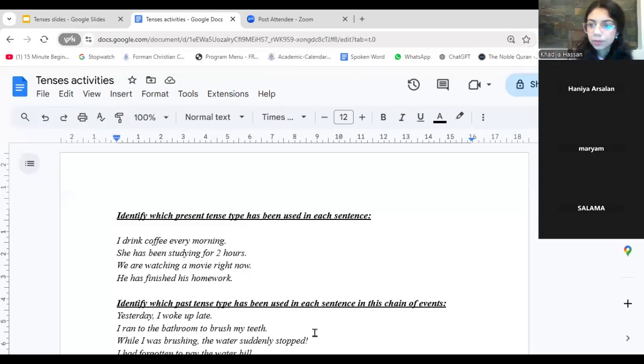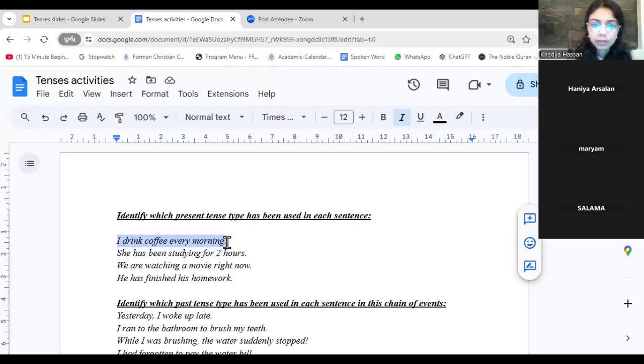Right. So I would request you guys to please send your answers in the chat so that we don't have any mic issues. Identify which present tense type has been used in each sentence. Let's start with the first one.